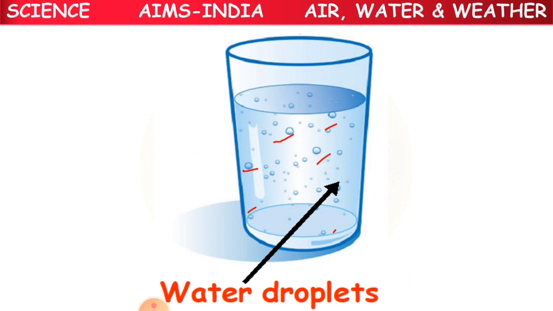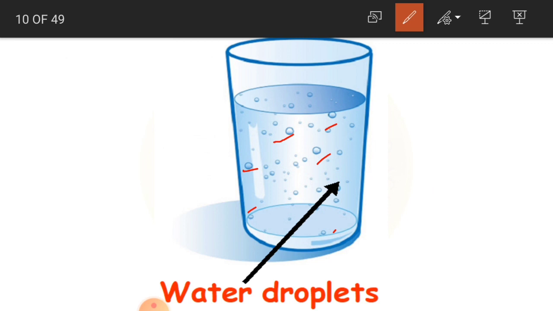After some time, you can see some small water drops on the outer surface of the glass, as you can see in the picture. It is not inside, it is outside, children. So this is called condensation. This cool glass has got water droplets on its outer surface.